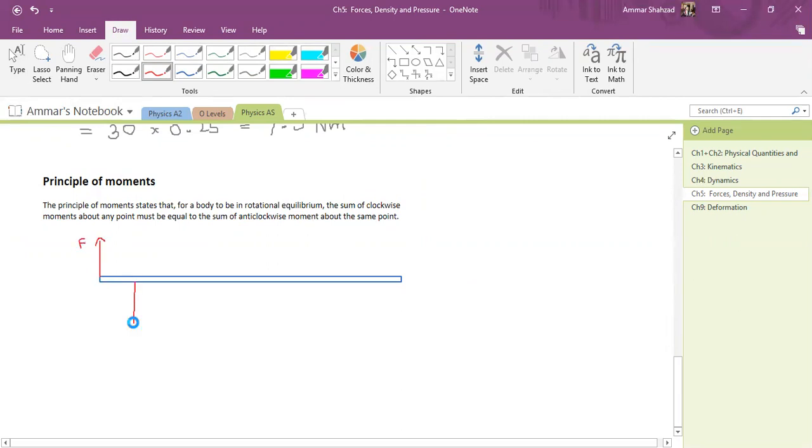There is this force over here, let's call this F2. Let's say there is this one over here, F3, then F4. And they tell me that this object is in rotational equilibrium.